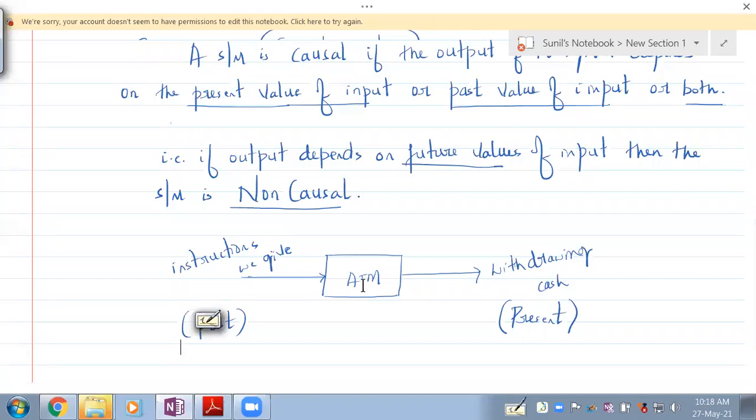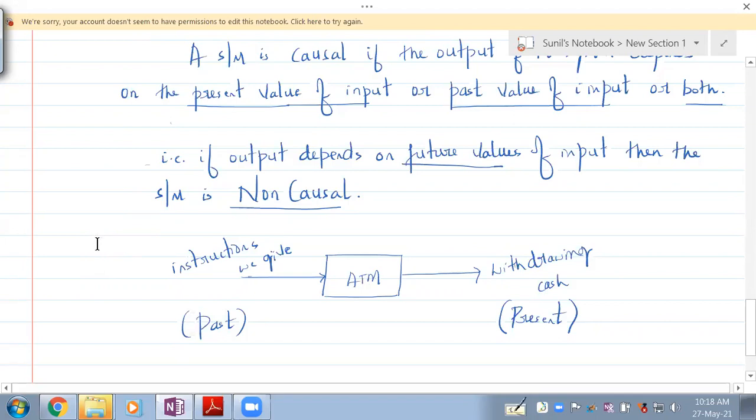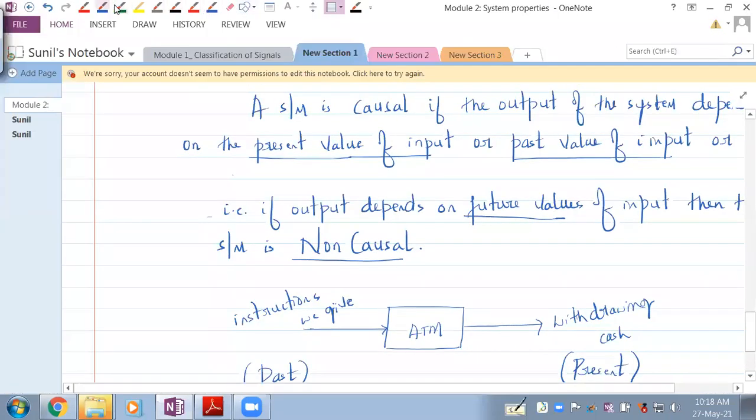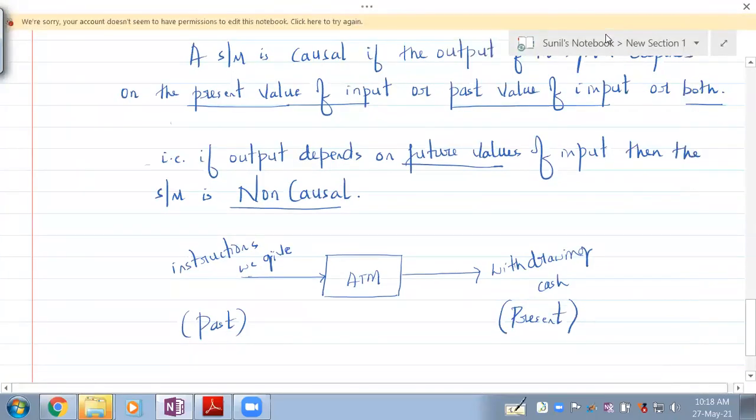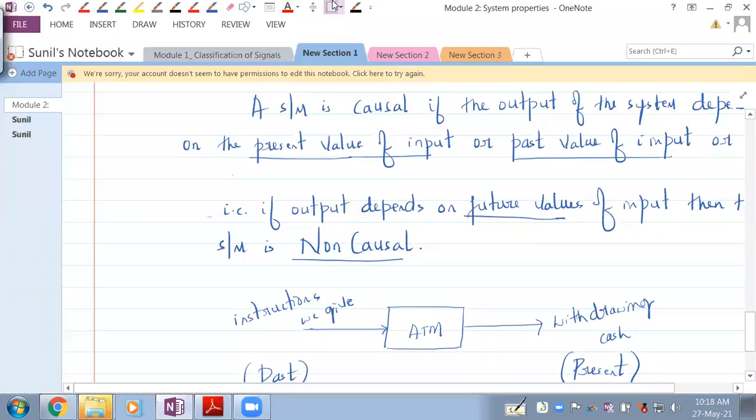Can you give me another example of a causal system? I've told you, all the mechanical systems that you take are causal systems. Give me another example. So this is example number 1, wherein we give the instructions and we draw the money. Can you give me another example of this sort? Anybody would like to do that? Nobody?